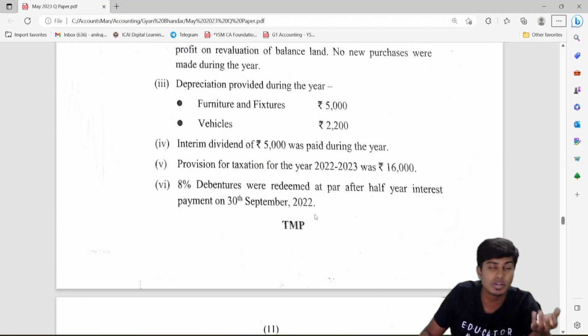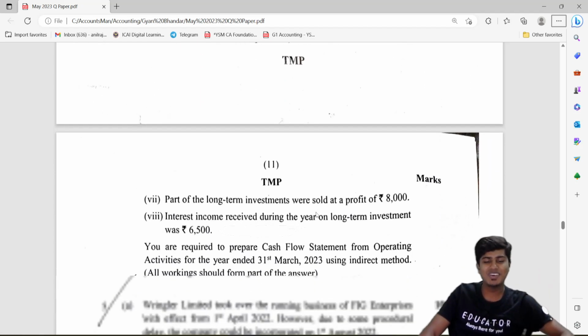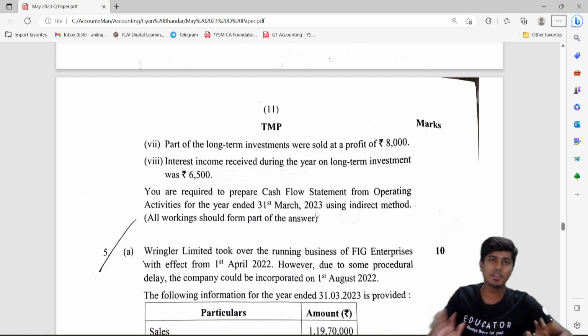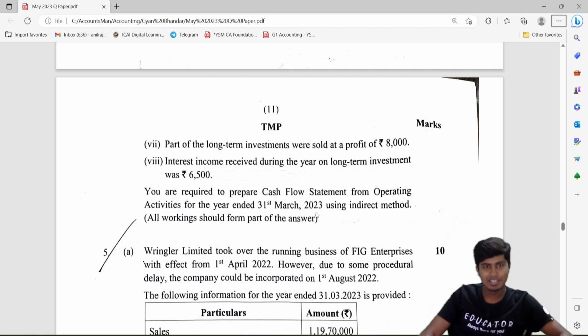So you can do this. You don't have to be worried whether your CFS tallied or not here, because they have not asked you to prepare the complete CFS. You're preparing only operating. You arrive at some number as cash flow from operating activity. You really don't know whether it is correct or not. So good.